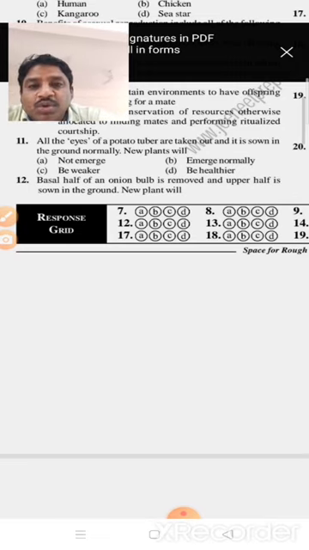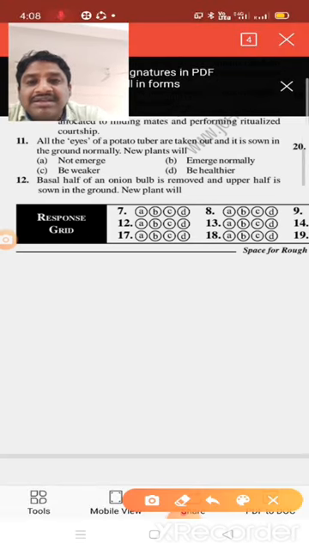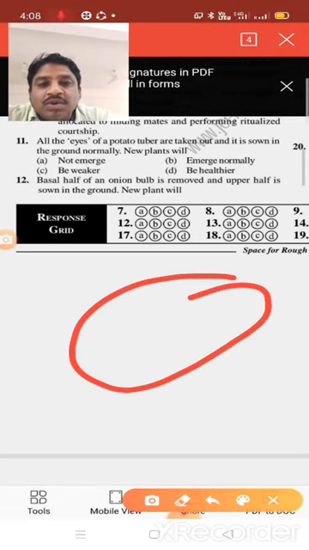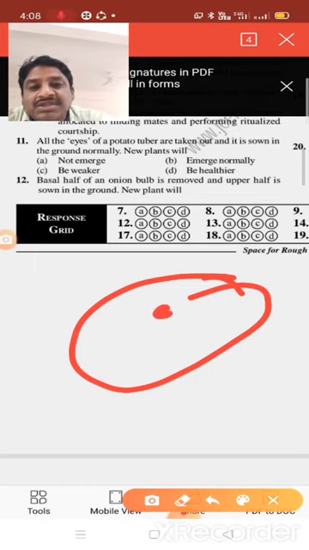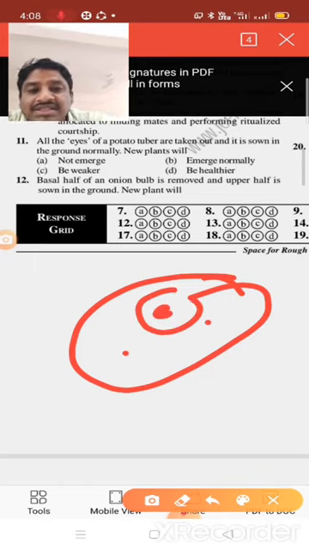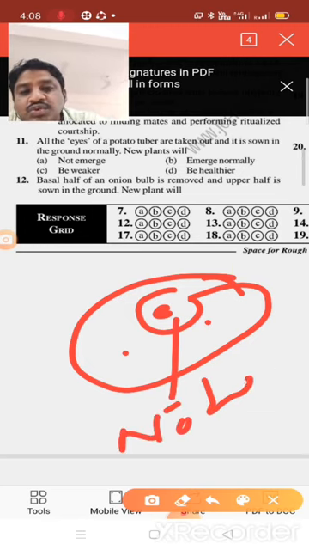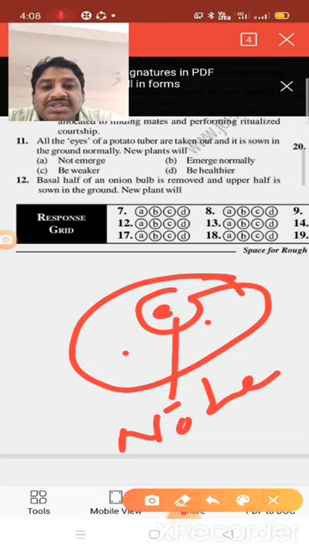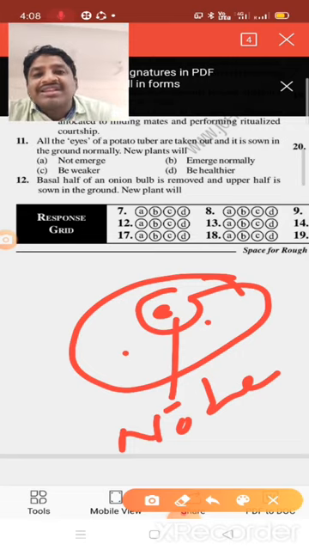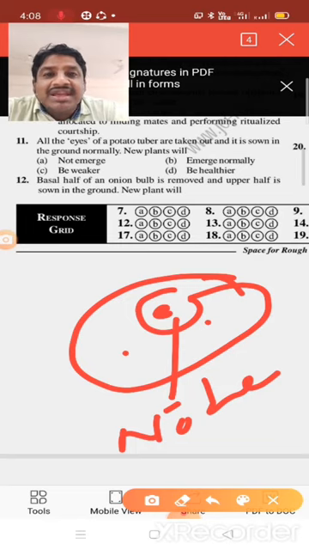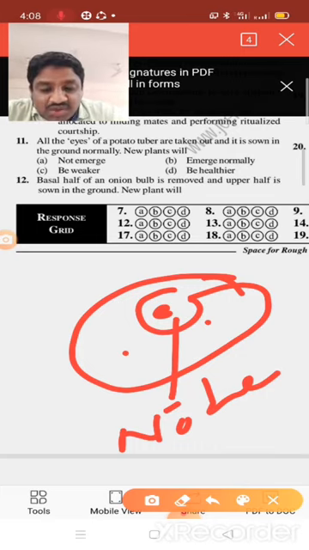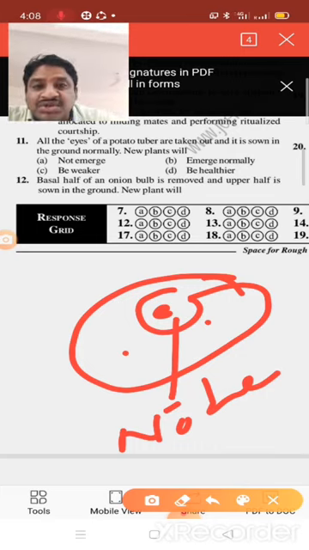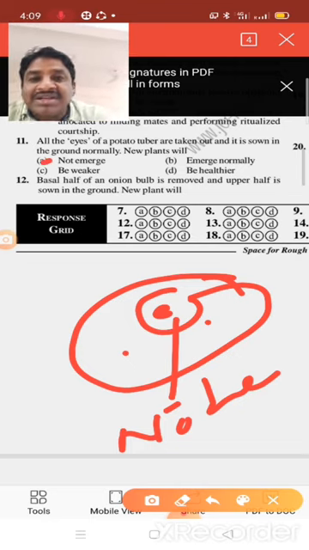So the eye of the potato, here in this potato, eye-like structures are present. These eye-like structures we call the nodes. So these are removed and put on the soil. So that's why these eye-like structures are not producing roots. Okay, so if it is put inside the soil, it can produce a new plant. So that's why the option here is not emerge.